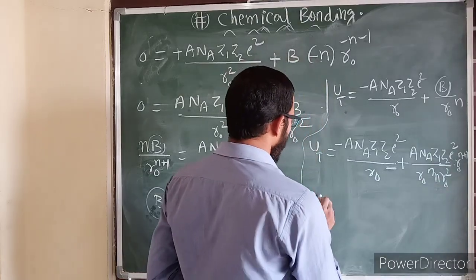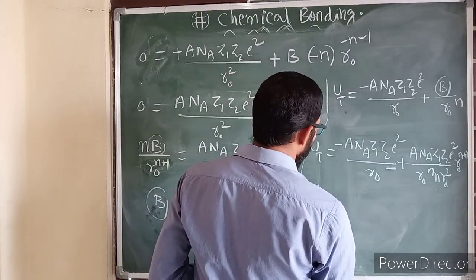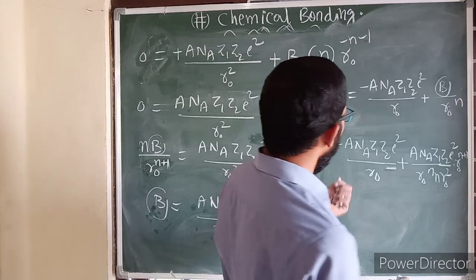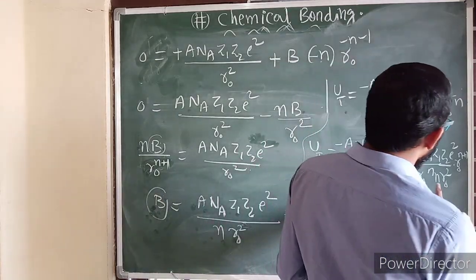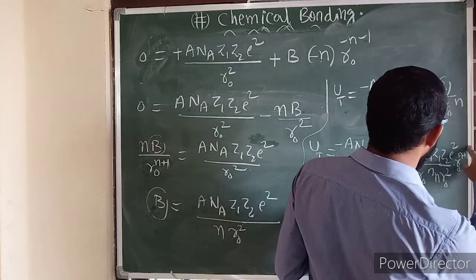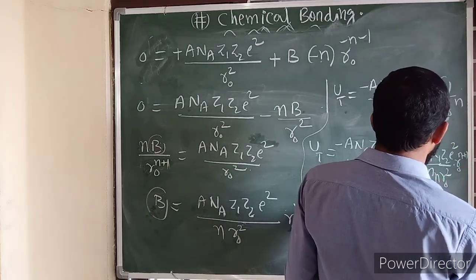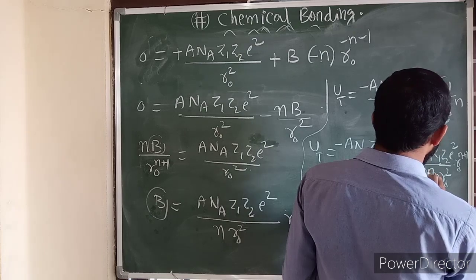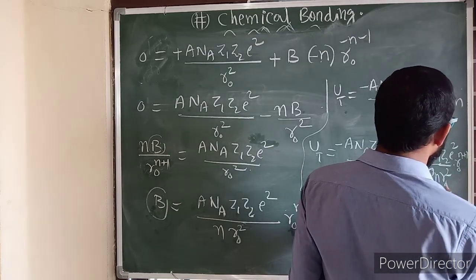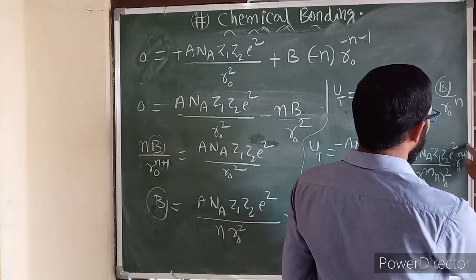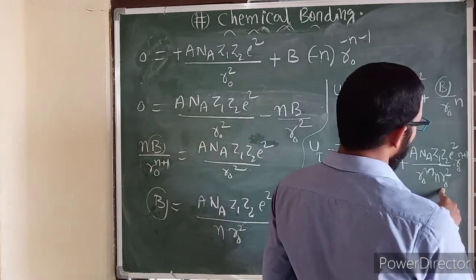Then what we are going to get, this U total potential energy is equal to, we need to take out the common in all these values. Here R naught square you bring out; this is R naught power n, R naught power n cancel. This is R naught square, here 1 R naught cancels, 1 R naught is left over.